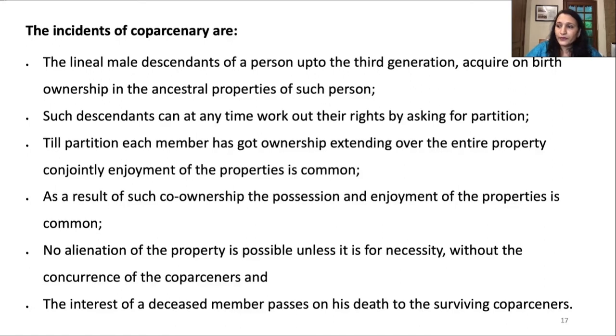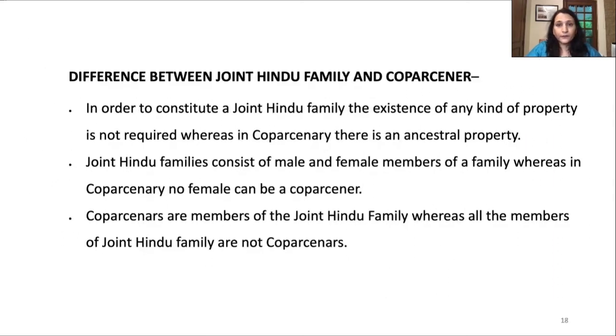The right of maintenance subsists through the life of the member so long as the family remains joint. No female can be a co-parcener under Mitakshara law, even a wife, though she is entitled to maintenance.